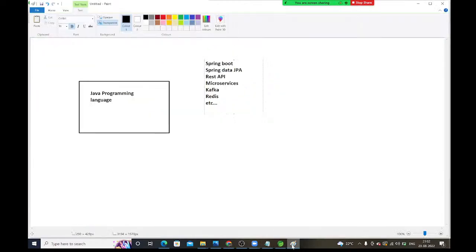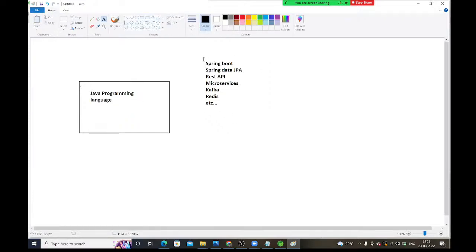Guys, please respond. If you want to develop any enterprise project, not only a banking project, if you take any IRCTC railway project or any MakeMyTrip project, the Java programming language is not sufficient. Along with this, we need so many things. Some frameworks are required. If you want to get these frameworks in your project, you need to go to Google, download all these things, then add them into your project.